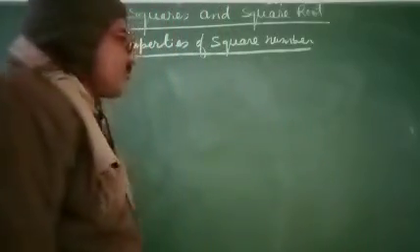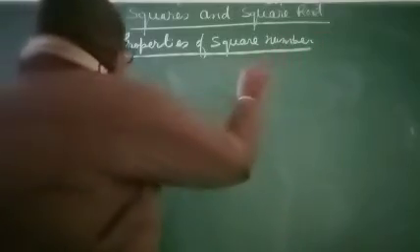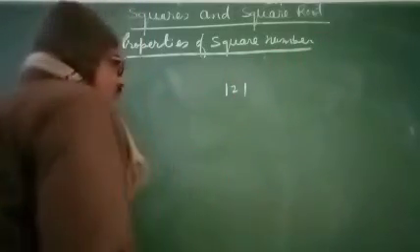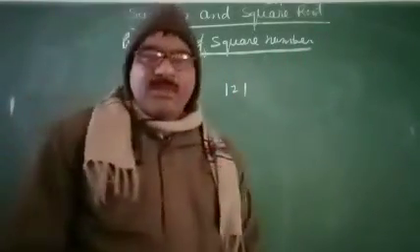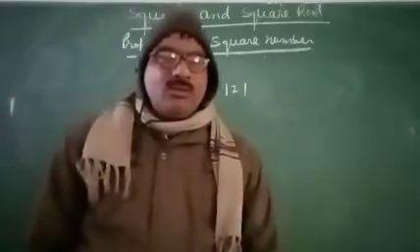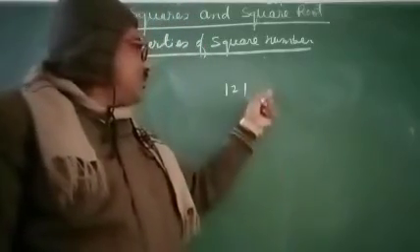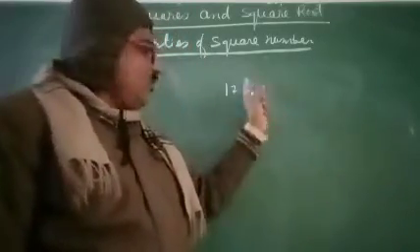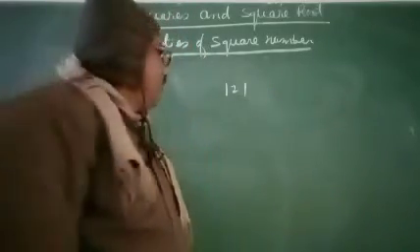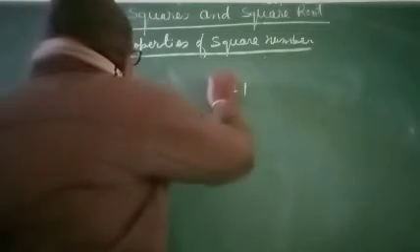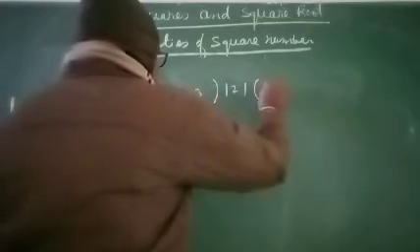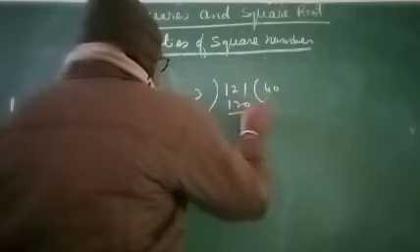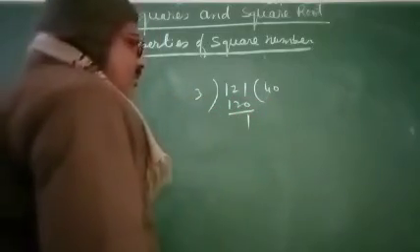Suppose that 121 is a perfect square. Which number's square is 121? 11. But if you divide 121 by 3, we get 40, 120, leaving remainder 1.